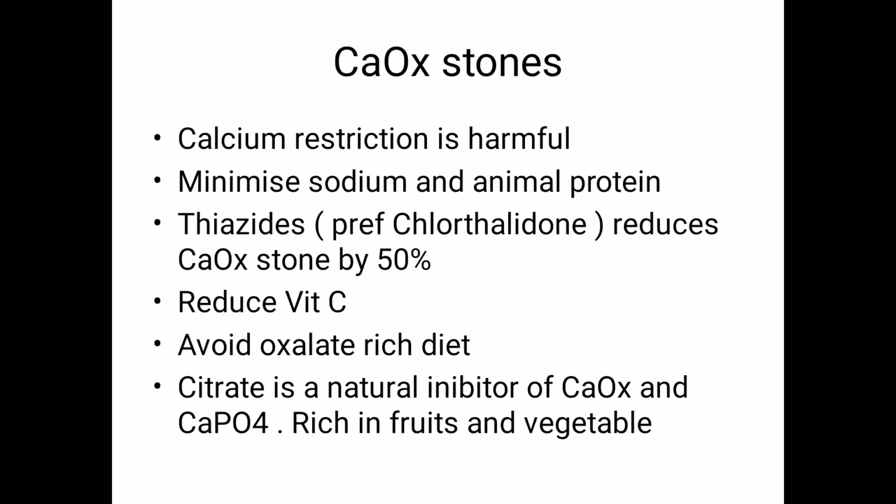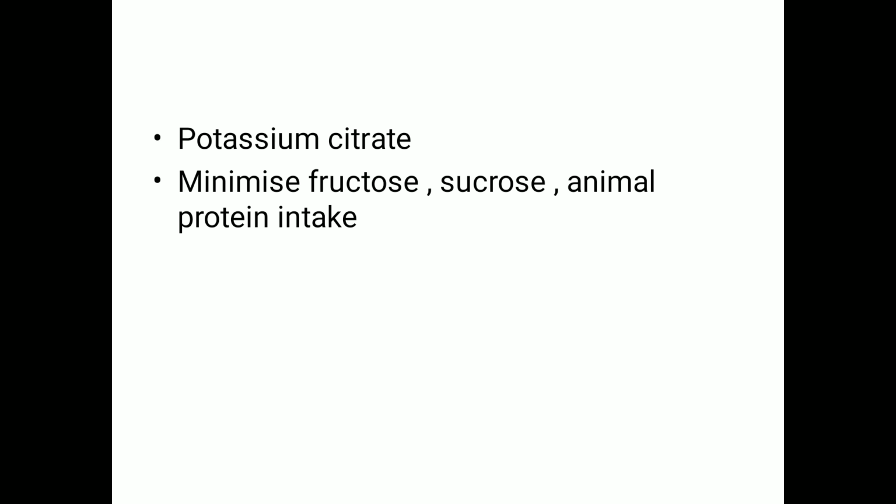Thiazide diuretic causes hypocalciuria, but loop diuretic causes hypercalciuria. So thiazide diuretic can be given, preferably chlorthalidone. Reduce your ascorbic acid intake. Avoid an oxalate-rich diet, and citrate is a natural inhibitor which is rich in fruits and vegetables, and also you can give citrate supplementation in the form of potassium citrate.